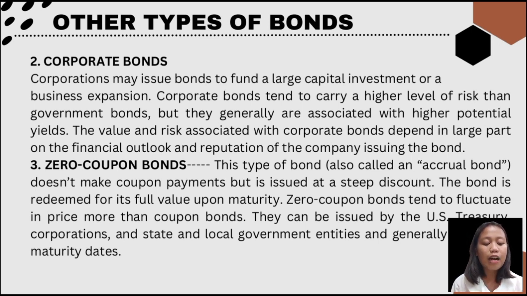And also, these are bonds that pay no coupon or interest payment. With the zero, instead of getting interest payments, you buy the bond at a discount from the value of the bond and are paid the face amount when the bond matures.